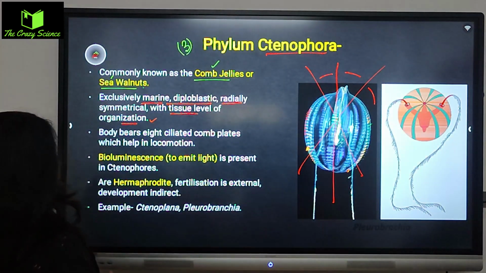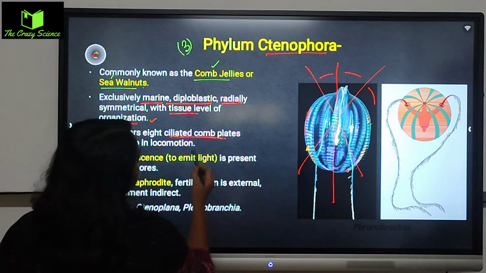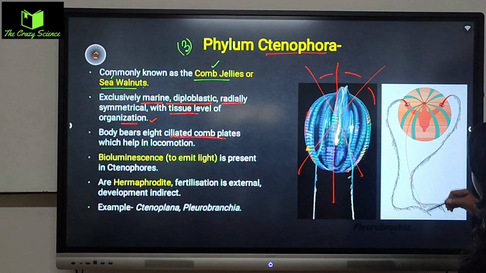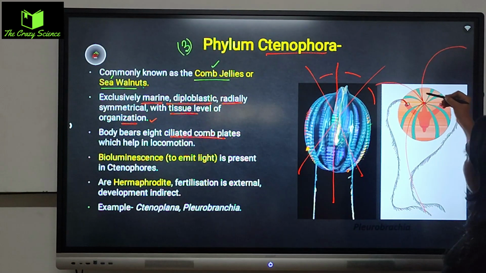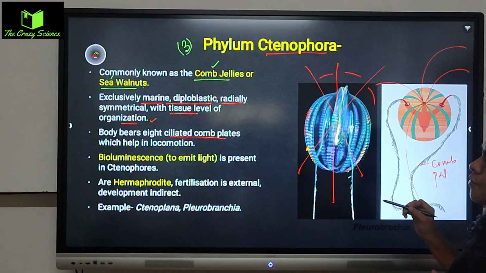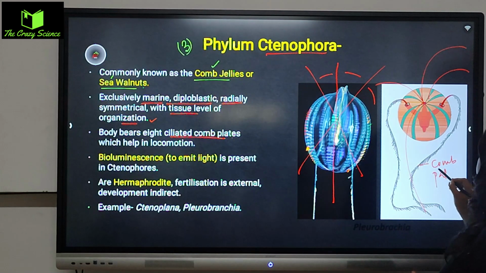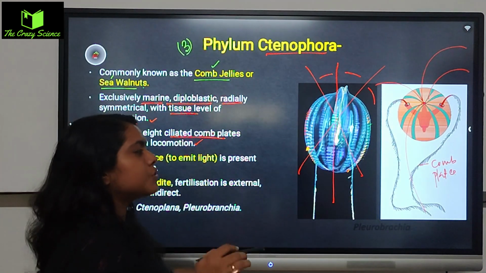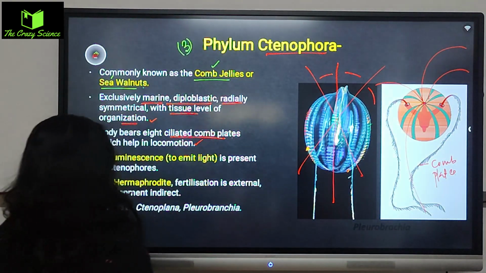We just read it. Body bears 8 ciliated comb plates. They have these kinds of structures, 8 of them on their body. And how many will be there? 8, yes. Okay, which help in locomotion. Locomotion means they help them to move. These are the main thing.